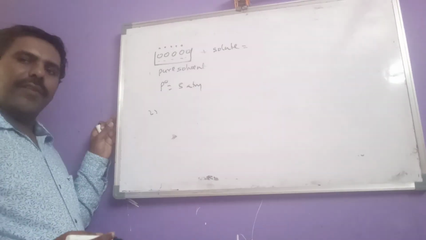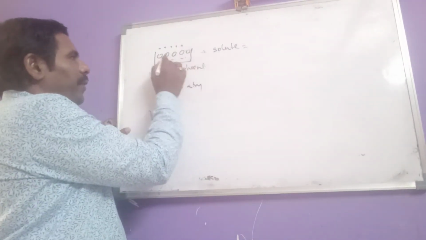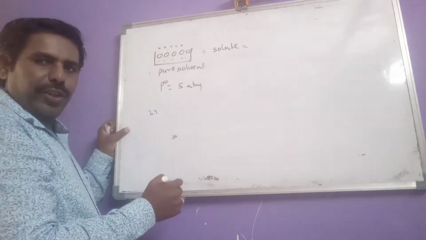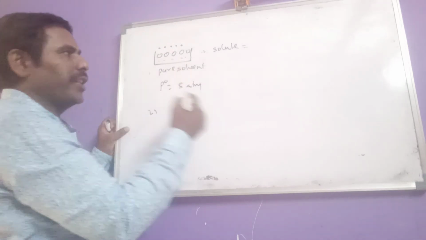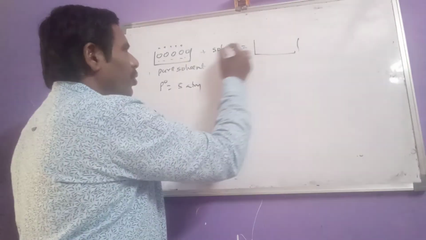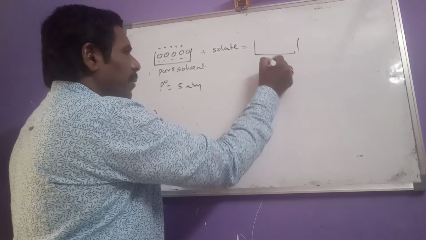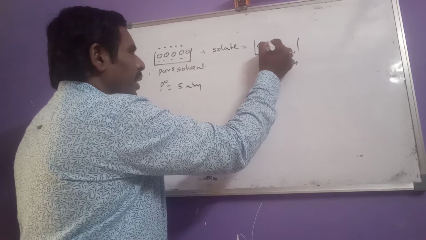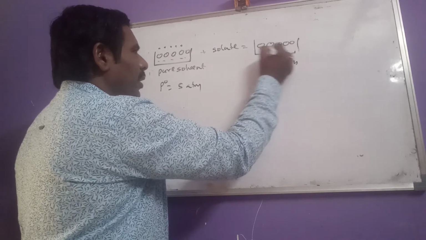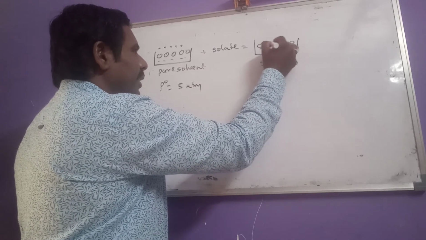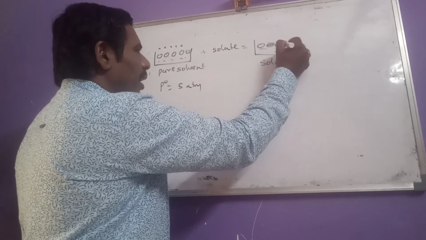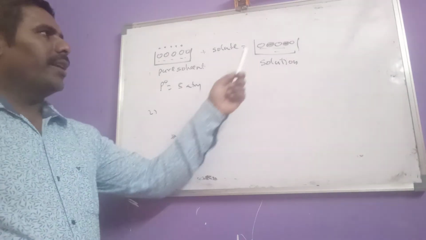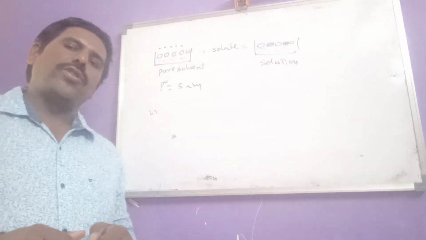Now if a solute is added to this pure solvent, what happens? Some of the solute particles replace the solvent molecules and occupy their position. So now solute plus solvent becomes a solution. Here, among the 5 solvent molecules, let us consider 2 are replaced with non-volatile solute molecules.